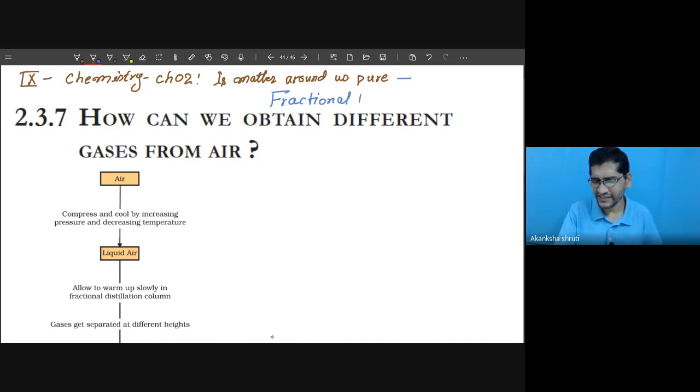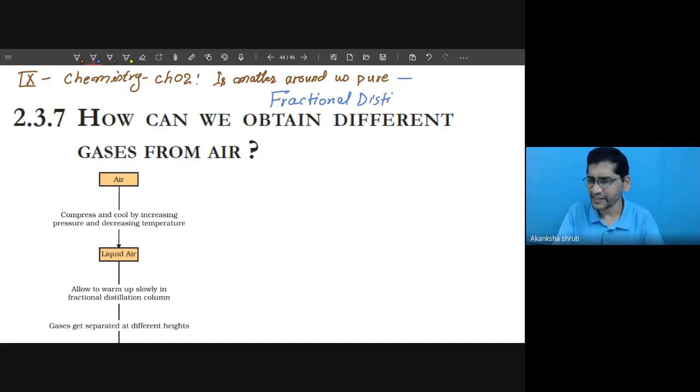It is used for separating two or more miscible mixtures in which different components have boiling points differing by less than 30 degrees C. That is the main requirement.